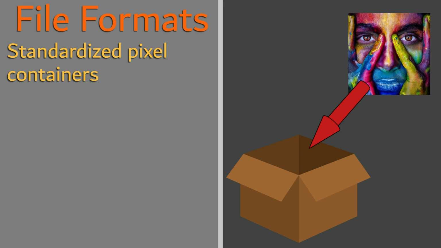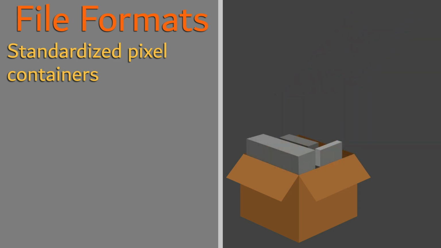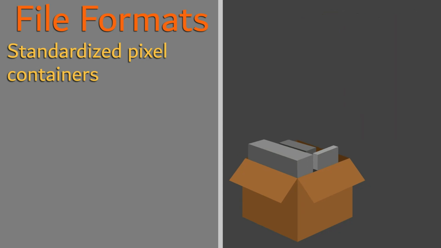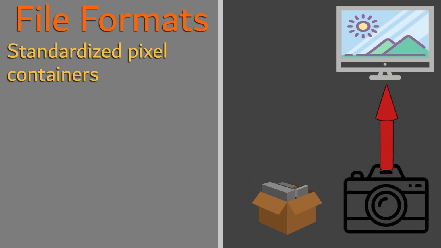We can think of them as containers that store a pixel array. This is our grid of pixel information, used for transporting the information from one platform to another.